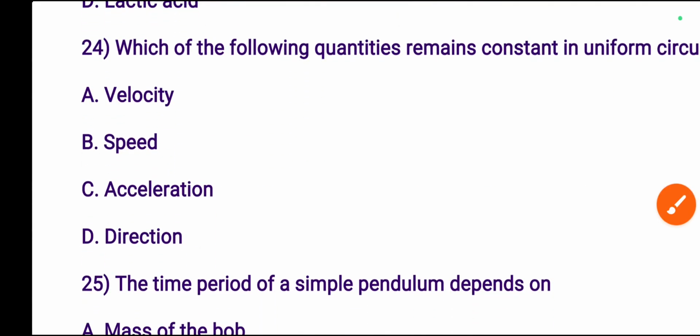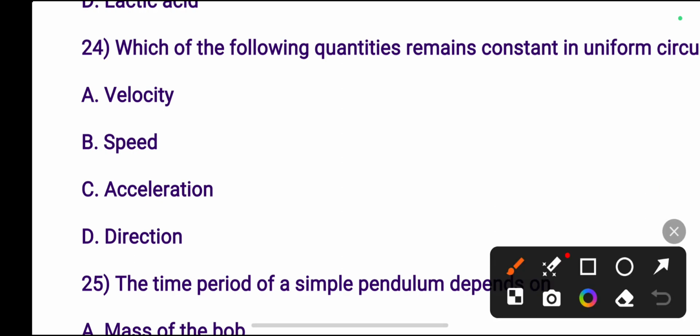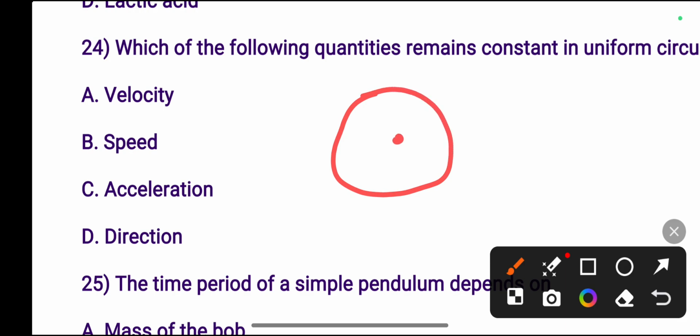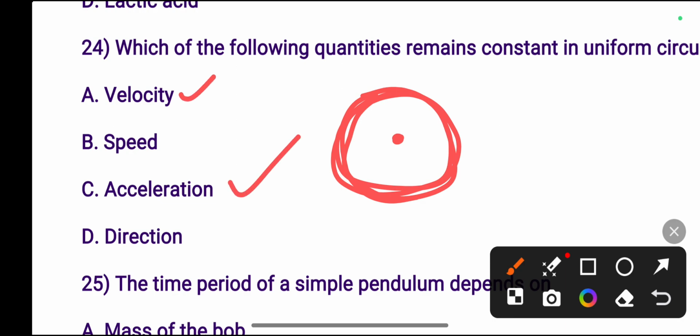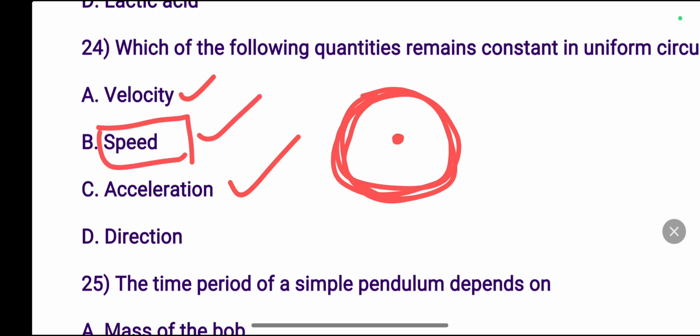Which of the following quantities remains constant in uniform circular motion? A particle is moving like this around this circle. Here direction is changing, acceleration is also changing, and velocity is also changing, because velocity and acceleration are vector quantities and speed is a scalar quantity. So speed does not depend on the direction, so speed is constant. The value of speed remains constant in uniform circular motion. Option B is the right answer.